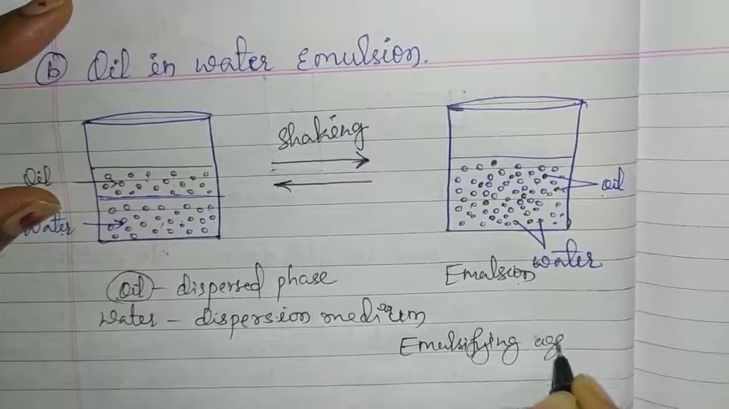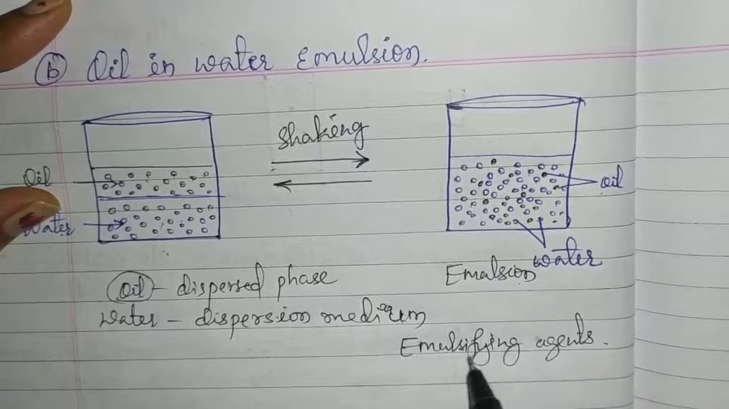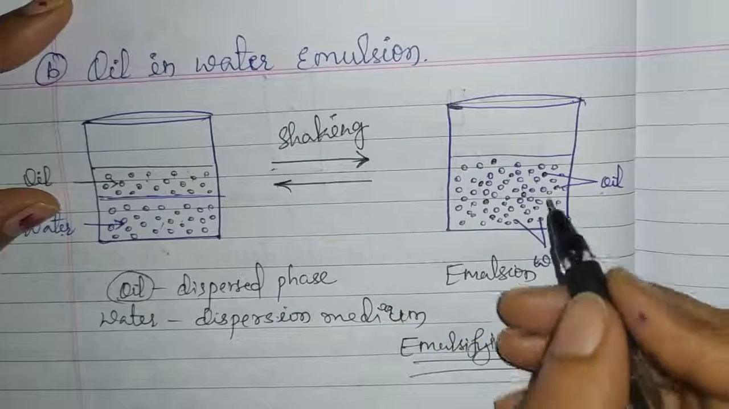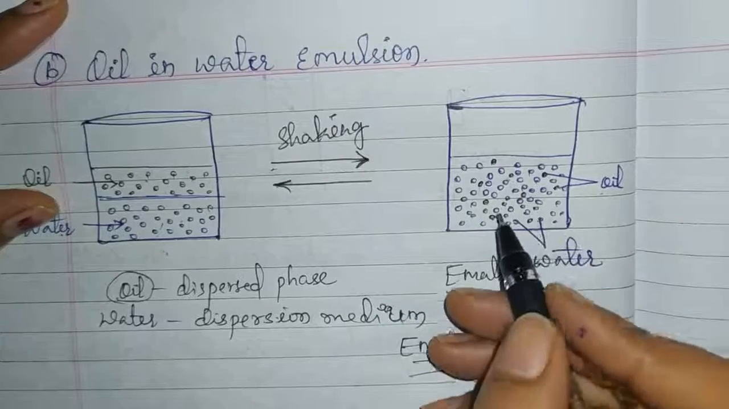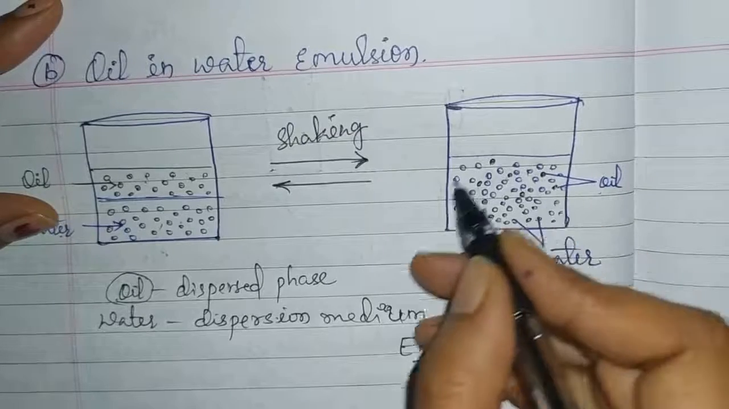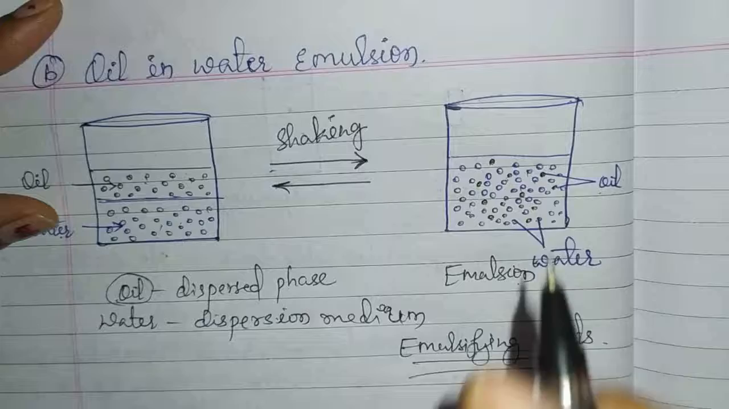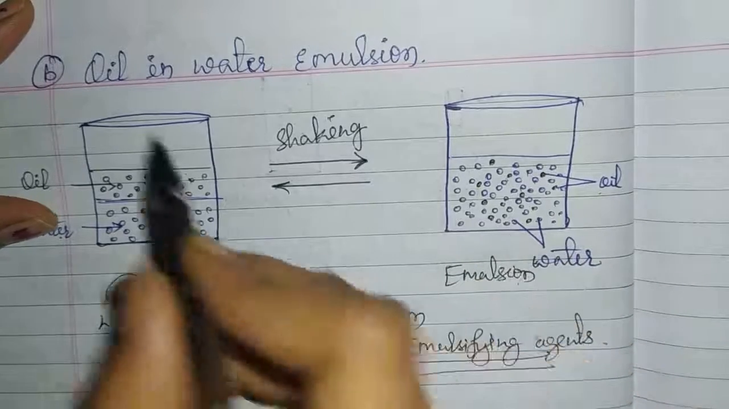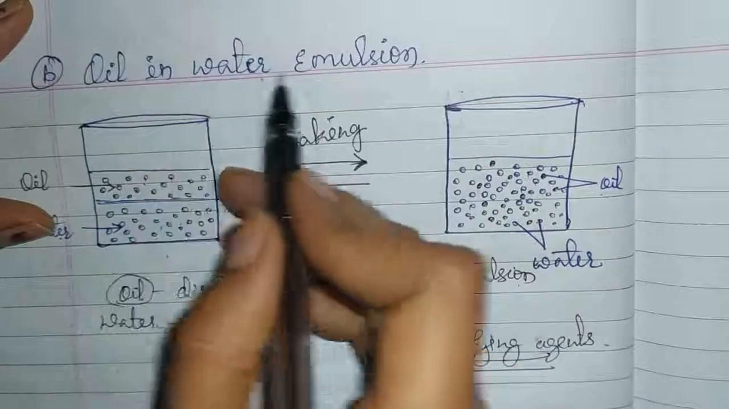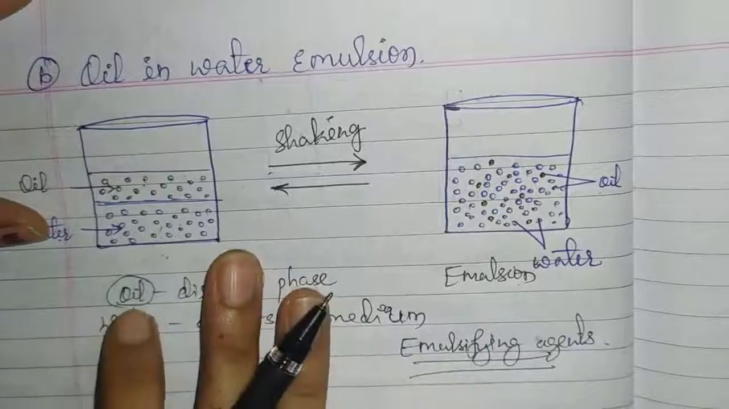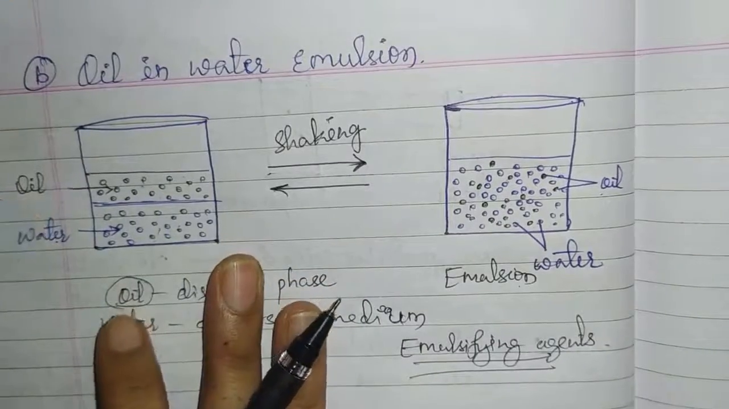Okay, when we add emulsifying agents to this emulsion, the emulsion becomes stable, and these oil droplets which are dispersed throughout the water remain in the form of globules for a longer time. So this is the second type of emulsion, oil in water emulsion. Okay, children, actually this emulsion portion is not there in your syllabus, I just explained it for the sake of knowledge.